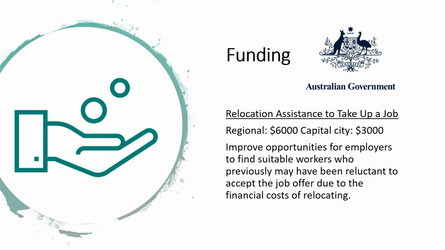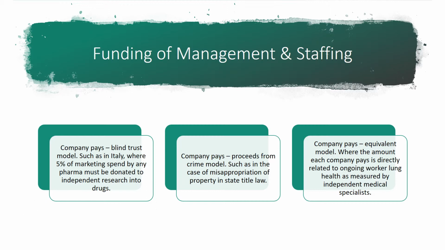Bringing together the already available relocation assistance and take-up job grant, alongside government databases and funded training providers, will cover the cost of the nuts and bolts of the program. However, paying for management and staffing is still an issue. We considered three options to find the funding for the staffing of the program and decided to use the model as outlined by LHA Fabry in Week 4, where those companies who expose employees to wood dust pay a proportion of their profit into the blind trust every year.